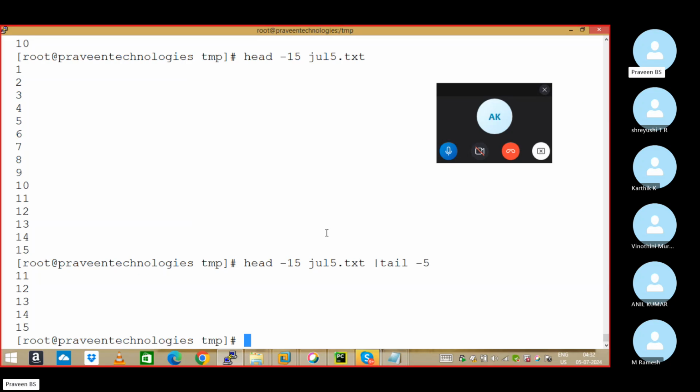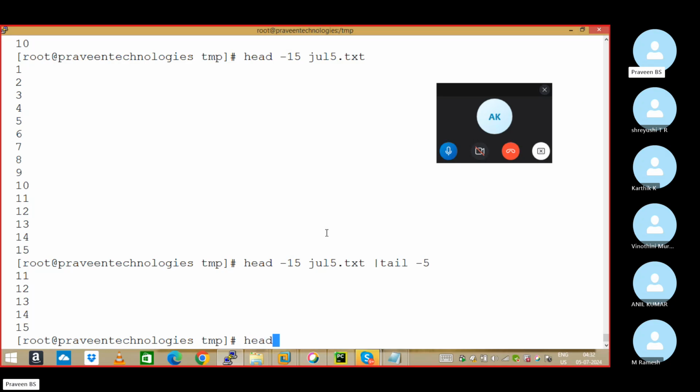For 40 to 45, what do I do? I give head -45 first, then pipeline tail -5. Right, sir? Till the first I need to extract, display everything, and in that I am going to pick up. Understand my point? Yes or no? If I have 50 lines,